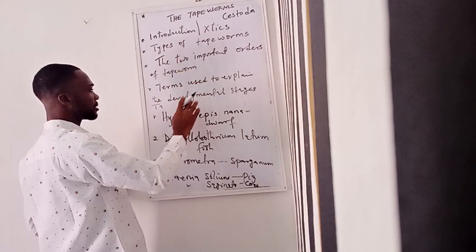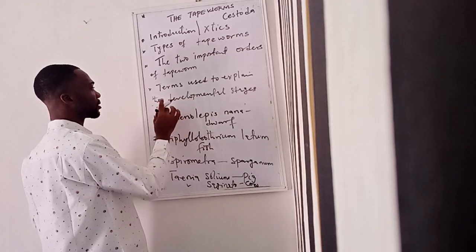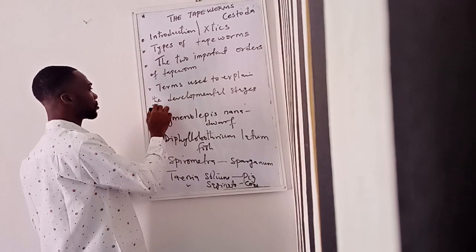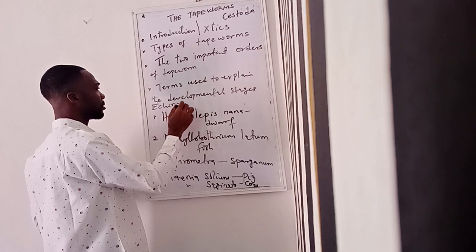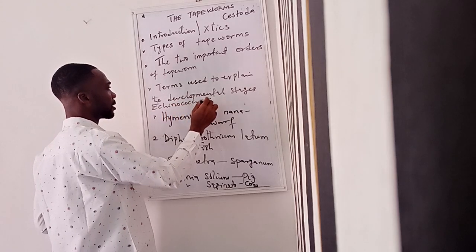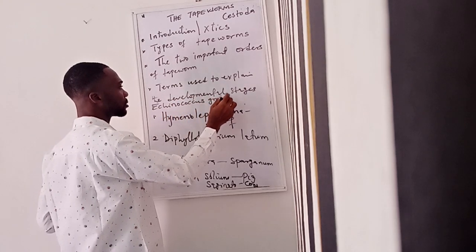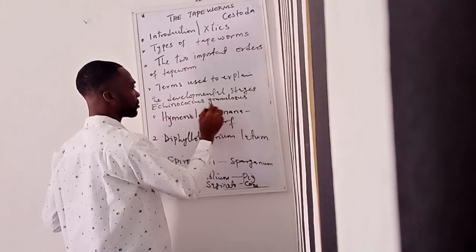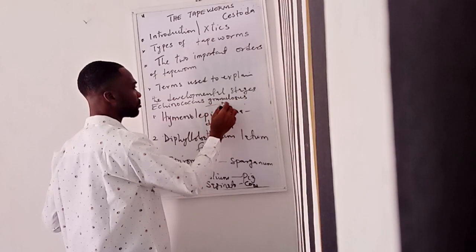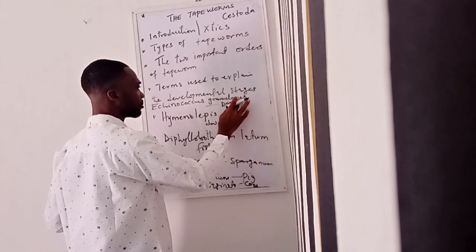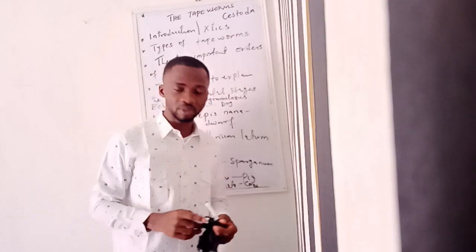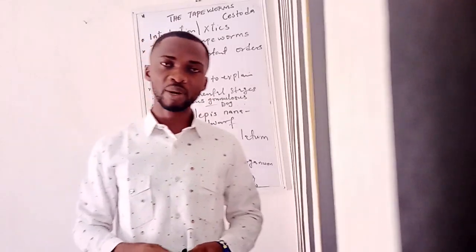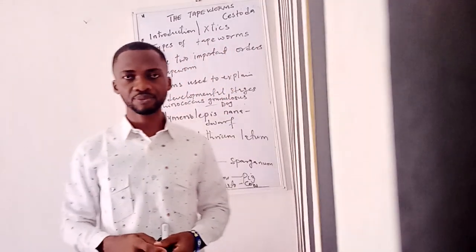Then the last but not the least is Echinococcus granulosus. This one is called the dog tapeworm. It mainly affects dogs. As a matter of fact, dogs are the primary host of this parasite.